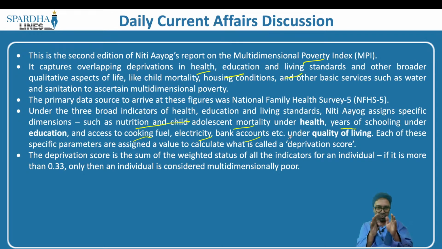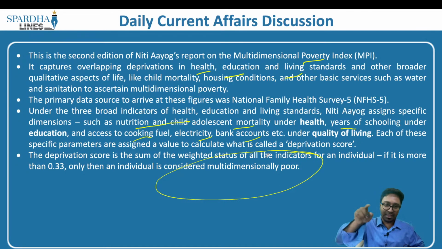So on the basis of all these parameters, a score is declared which is called the deprivation score. The deprivation score is the sum of the weighted status of all the indicators of an individual. If it is more than 0.33, only then an individual is considered as multidimensionally poor. So it means that he is poor on the health front, he is poor on the quality of living front, and at the same time on the educational front as well.